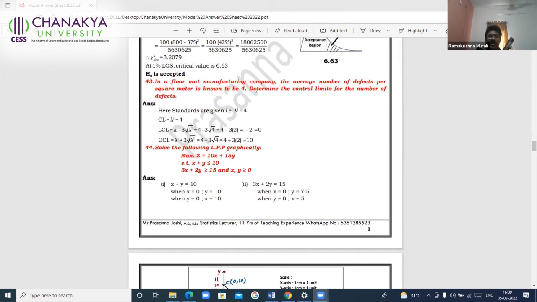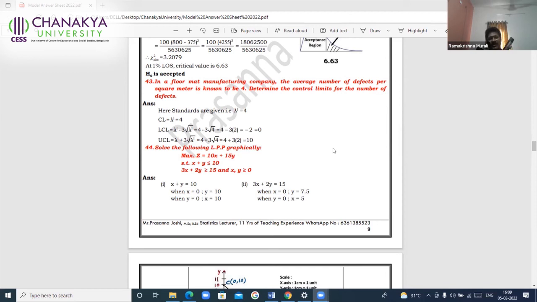What are you asked to calculate? Determine the control limits for the number of defects. Generally, questions with graphs come from 3 chapters: one is the time series, another one is the linear programming, and another one is SQC. Maximum in the examination, only one problem with the graph will be asked.